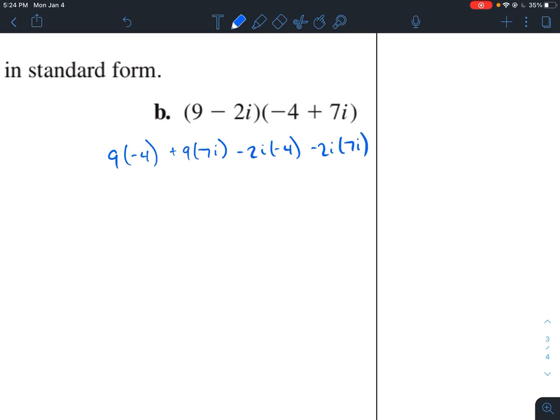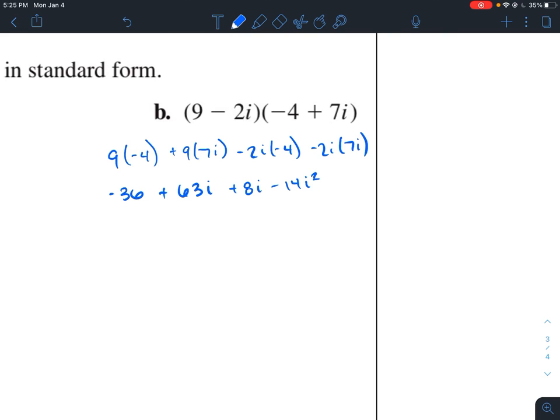So 9 times negative 4 is negative 36. And then we have 9 times 7i, and that's equal to 63i. Negative 2i times negative 4 is plus 8i, and negative 2i times 7i. So when I multiply the constants, I get negative 14, and when I multiply i's together, I get i times i, which is i squared.